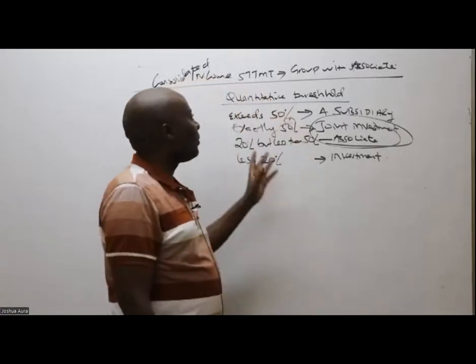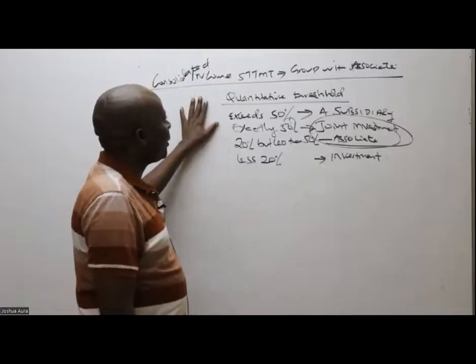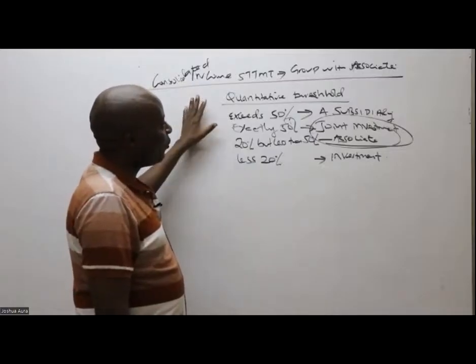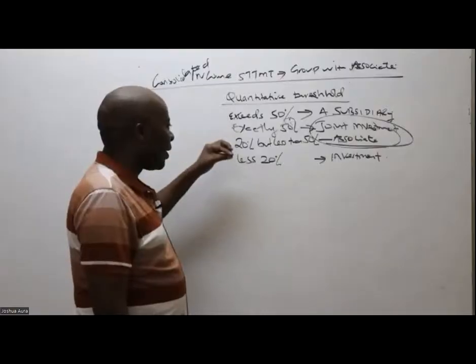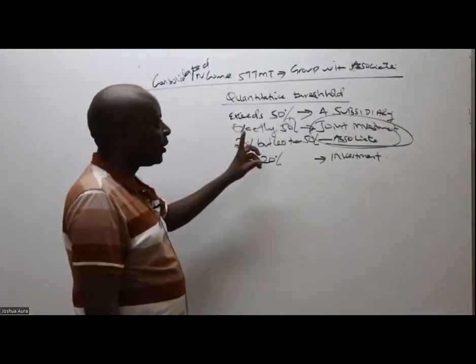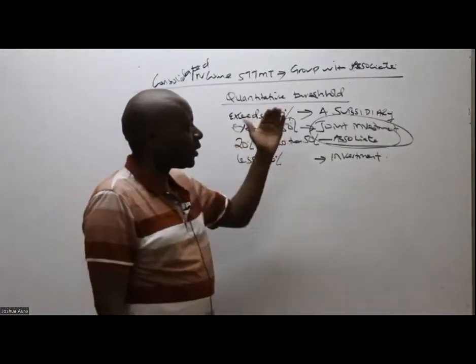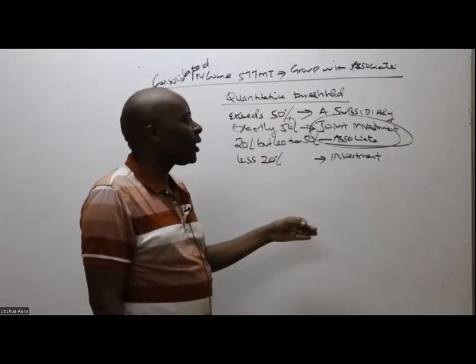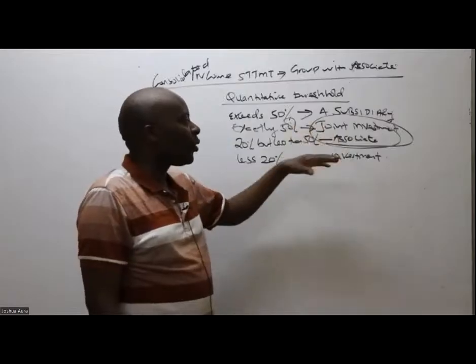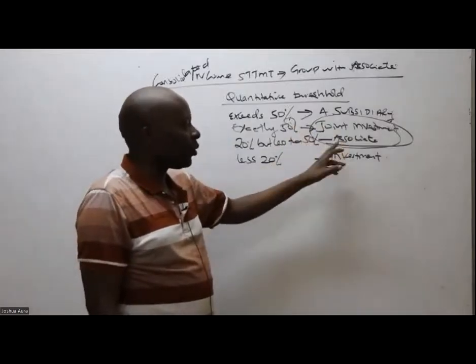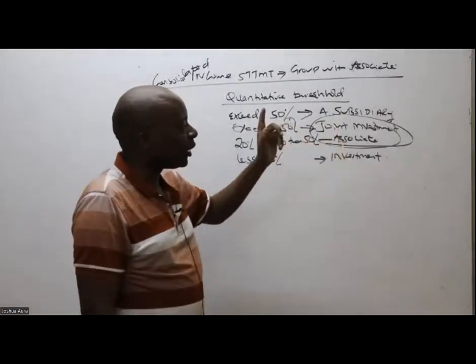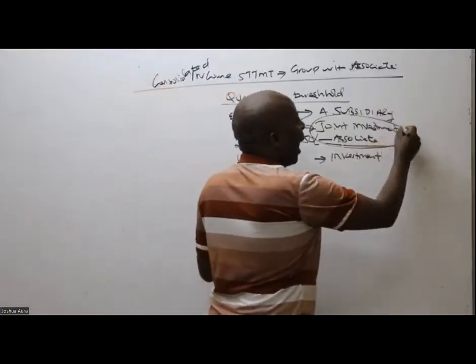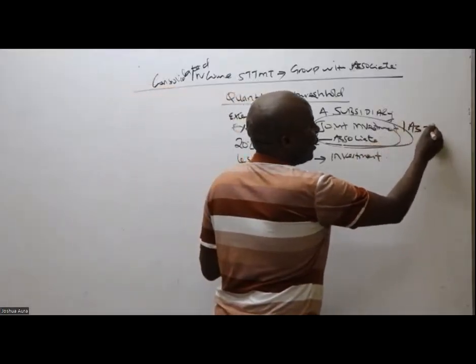So today we are looking at something very simple. It's a consolidated income statement, where we have a group of companies, subsidiaries could be there, but most importantly, we are looking at a group with an associate. We can also talk of a group with an associate or a joint venture, or a joint investment, because these two are normally accounted for in the same way, using what we call IAS 28.